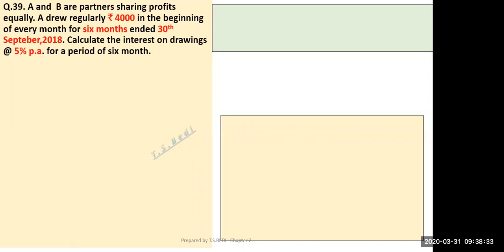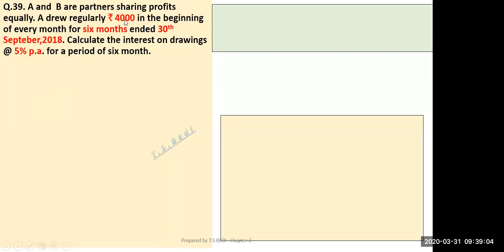Now question number 39. 38 you can do yourself. Same, 15th of every month. Now A and B are partners sharing profits equally. A drew rupees 4,000 in the beginning of every month for 6 months and ended 30th September 2018. In the book it is given 19. Calculate the interest on drawings at the rate of 5% per annum for a period of 6 months.